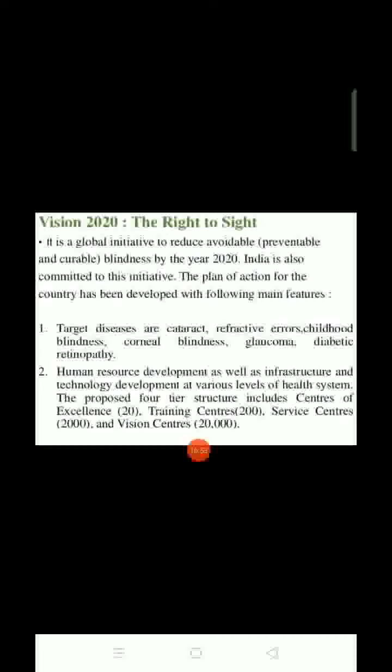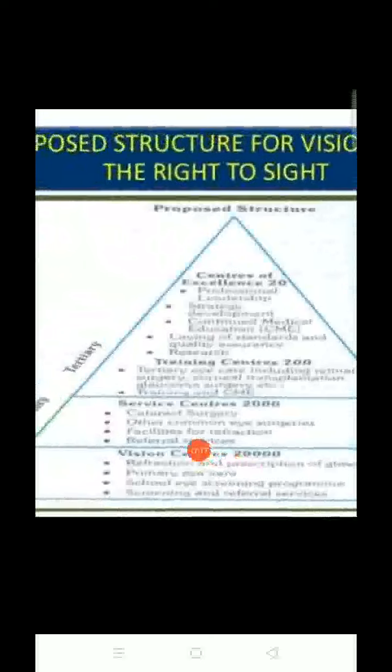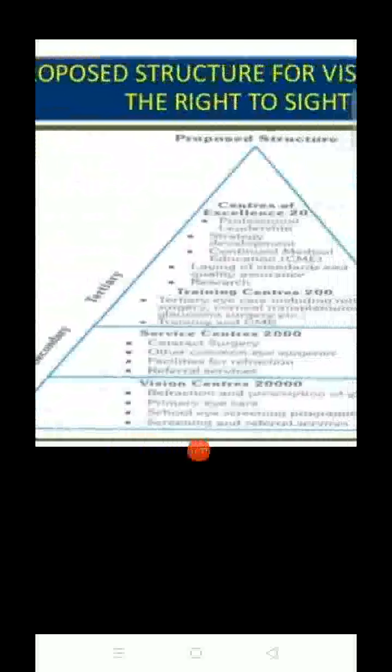The proposed four tier structure includes center of excellence, training centers, service centers, and vision centers. In this Vision Right to Sight, there are 20 centers of excellence, 200 training centers, 2000 service centers, and 20,000 vision centers. In this you can see the proposed structure. At the primary level we have vision centers, 20,000.